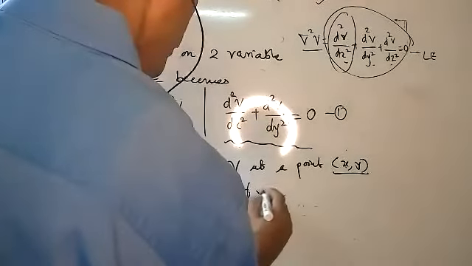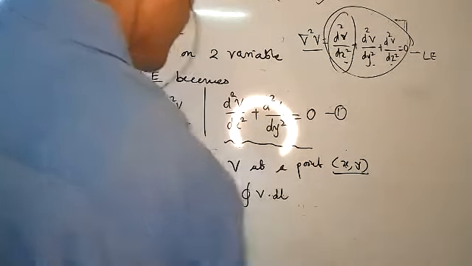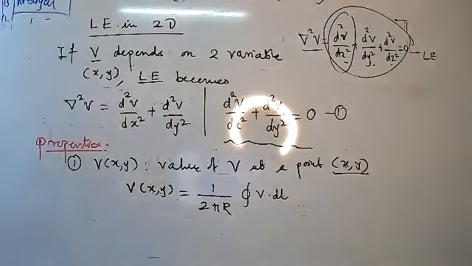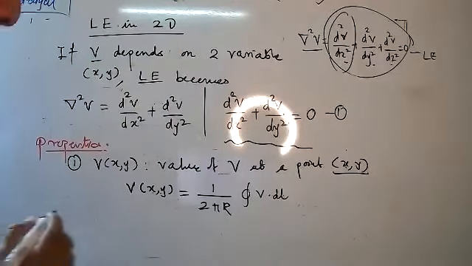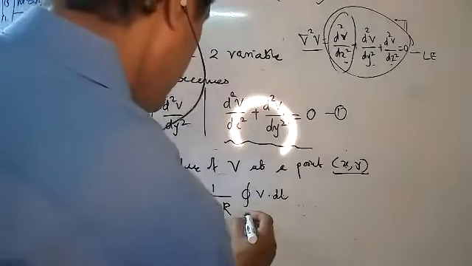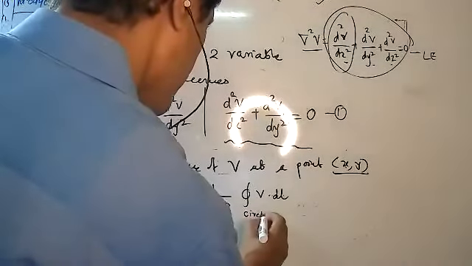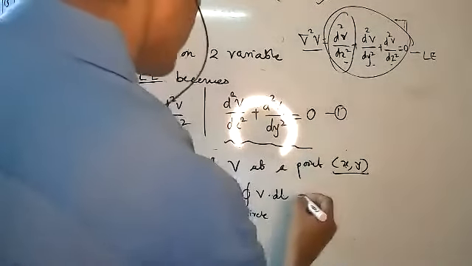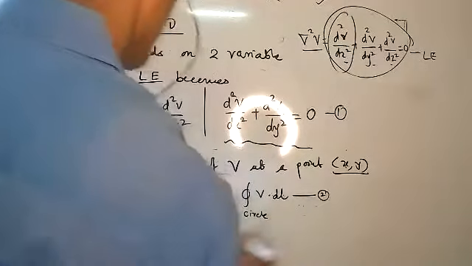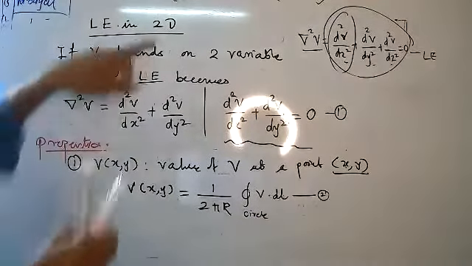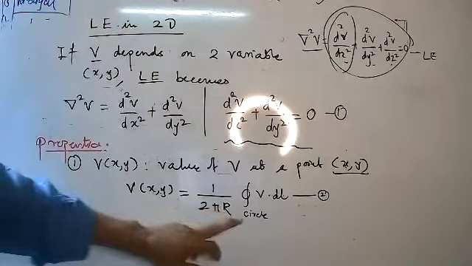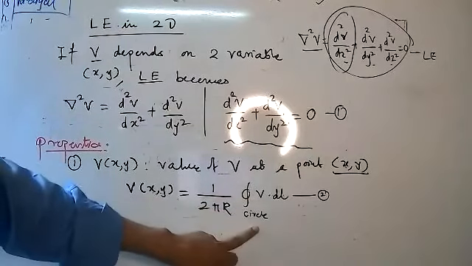Plus integration of V dot dl. And this is the basic formula for V of x, and this is the circle. See, in the 2-dimension case, always take integration over a circle.